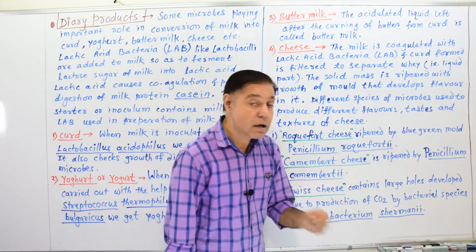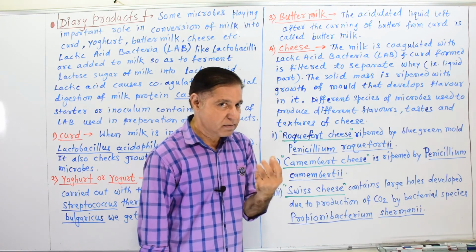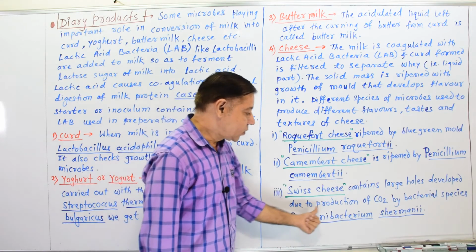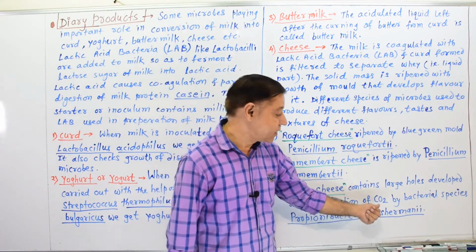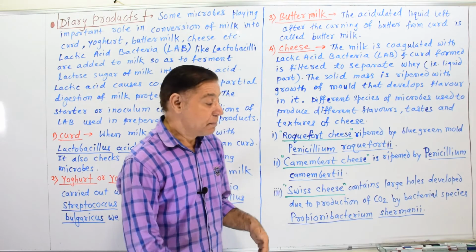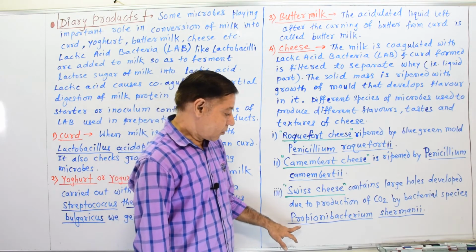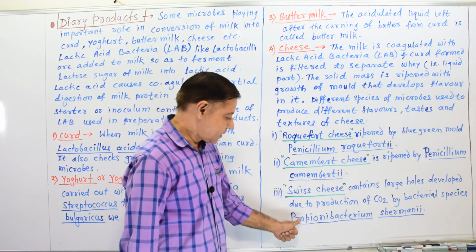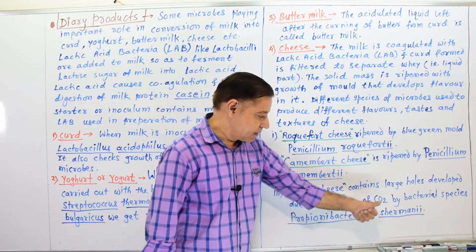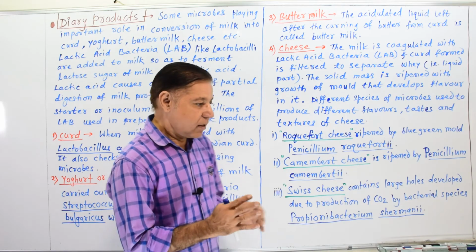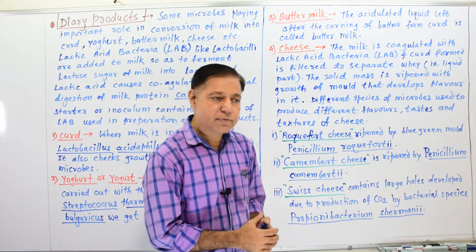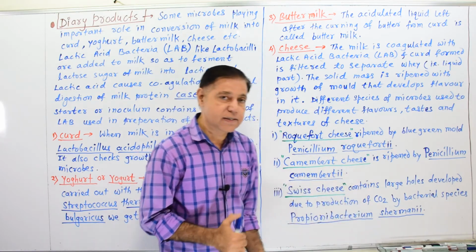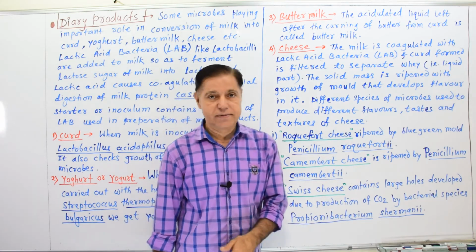Swiss cheese contains large airy spaces, that is called holes, large holes developed due to production of large quantity of CO2 by a bacterial species, Propionibacterium shermanii. This Propionibacterium shermanii is the species which creates a lot of CO2 that creates puffiness or holes in Swiss cheese.